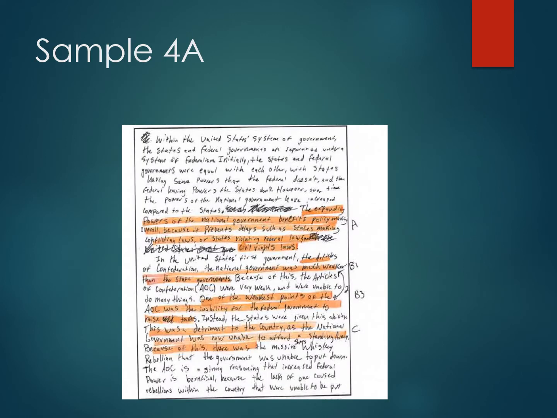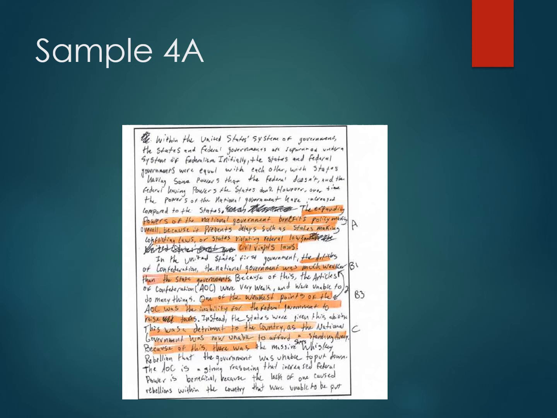All right, so let's move on to sample 4A. So you're going to go a few pages and you'll get to this one. And you can see the explanations in there at the end of the scan. There are the explanations for where these things come from. So if you take a look, I've highlighted everything. The A point, so the thesis, is that highlighted point labeled A. All that other stuff in front of it, you don't need.